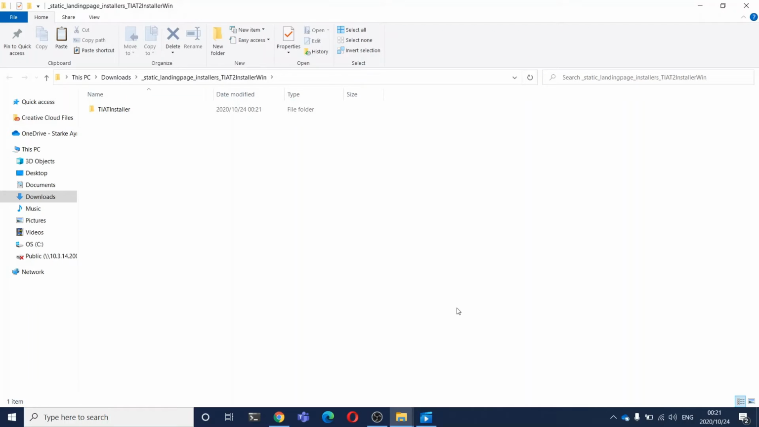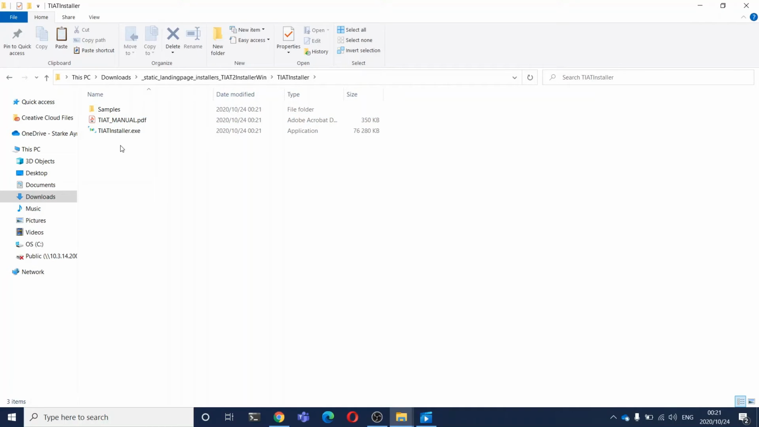Right. This is the extracted folder. Let's inspect the TIAT installer folder and see what's inside. There are three files. There's the sample folder, the TIAT manual, and the TIAT installer Excel file. For this video, we're just going to focus on the Excel file, for that is the file that we're going to use to install TIAT.